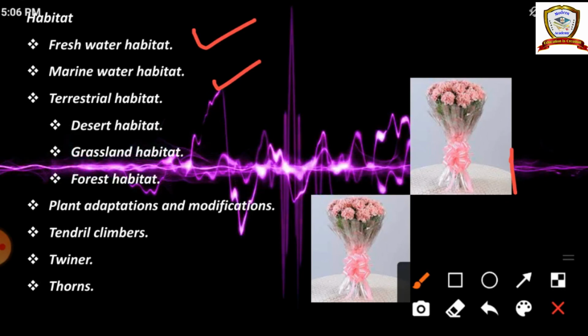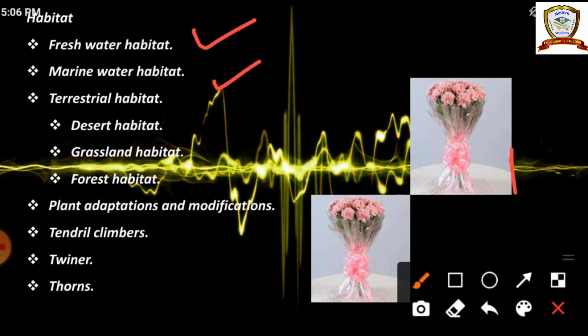And then the next one, twinner. Some plants have very weak stems. They need the support of another plant to climb up. So this is called a twinner. Example, jasmine. And then thorns.